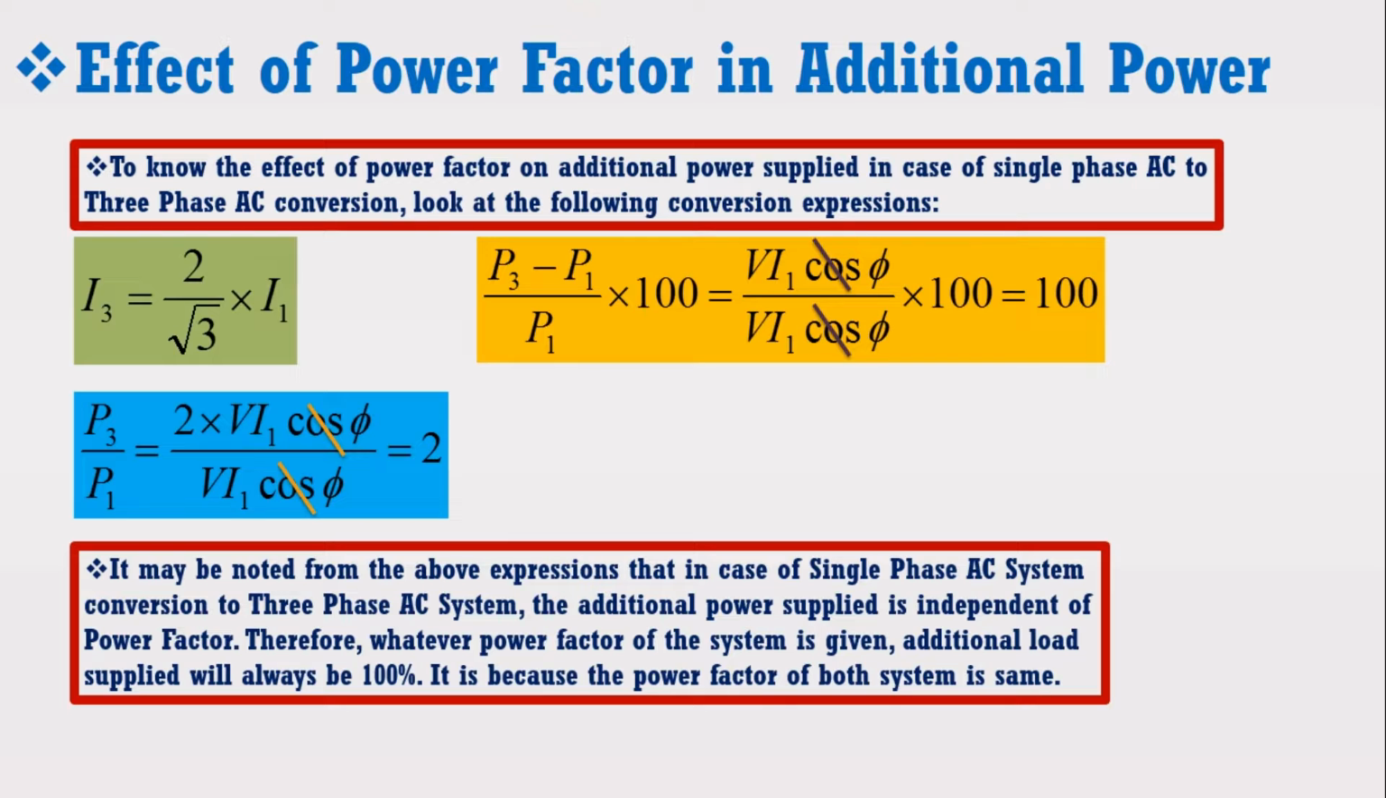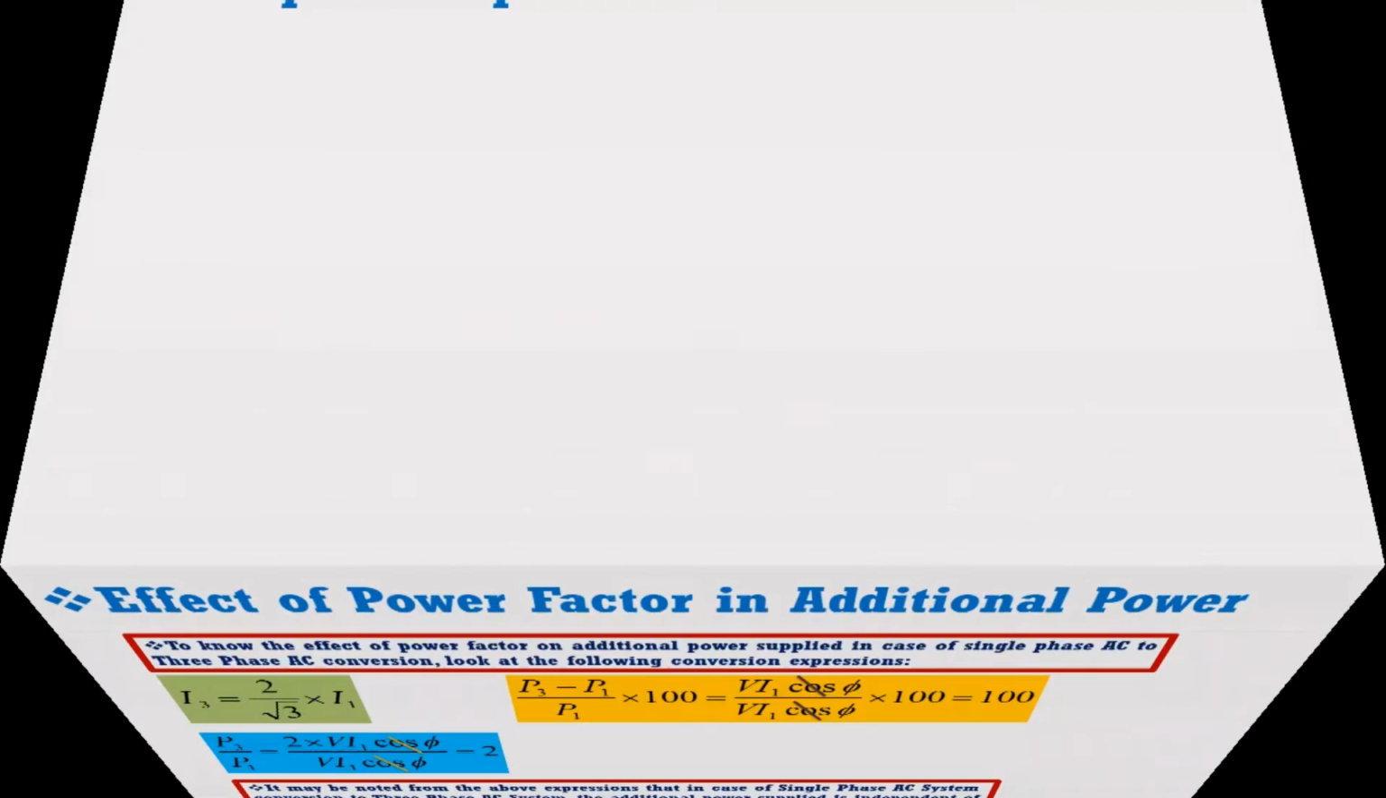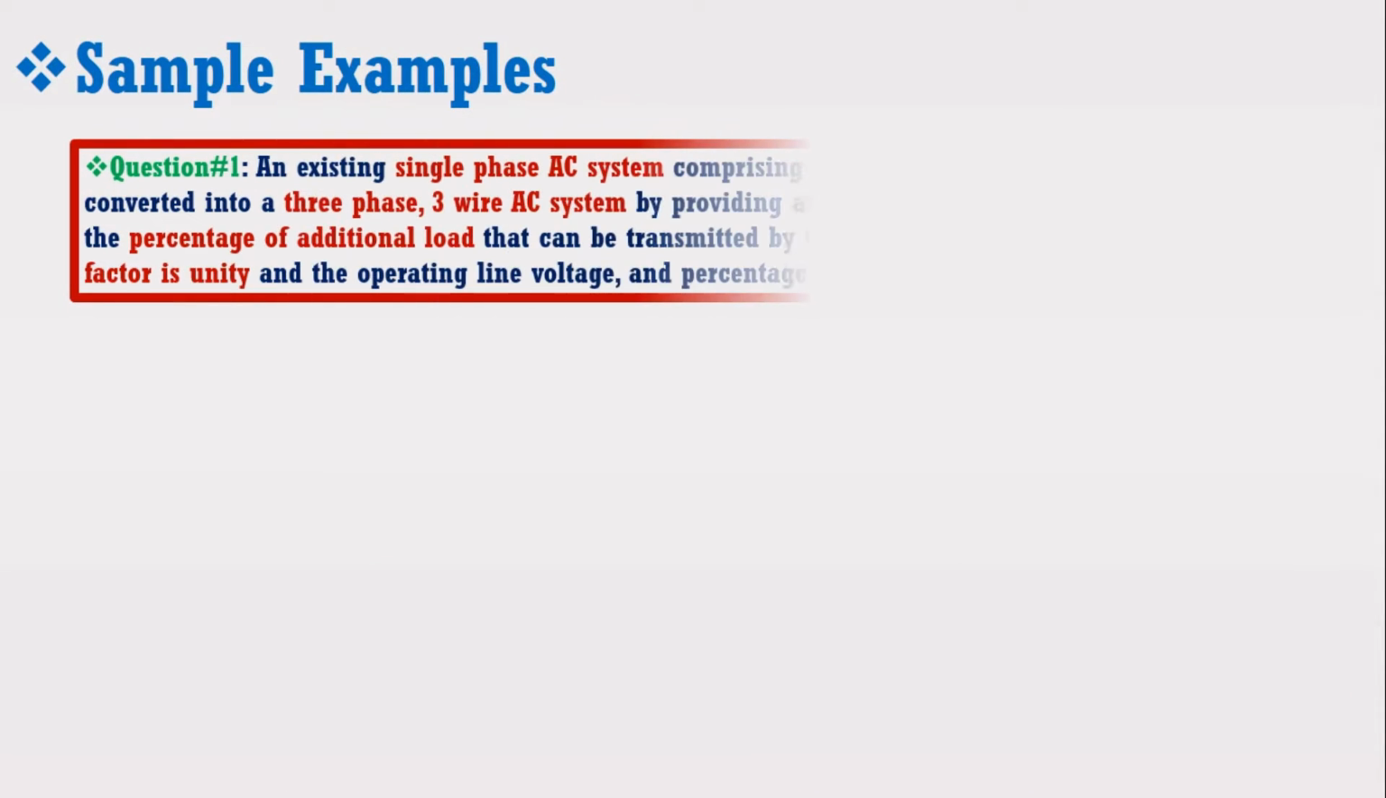At this stage, we have derived many useful findings. We can use these findings to directly determine the percentage additional power and additional power in magnitude at various power factors without solving those problems. You may take any example from any book about the single-phase two-wire AC system conversion with three-phase AC system. These observations will be valid for all those examples. To justify this, I am going to apply these findings on following sample examples.